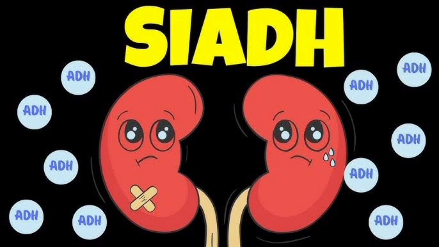What is the treatment of SIADH? First of all, correcting the hyponatremia too rapidly may result in central pontine myelinolysis (CPM) with permanent neurologic deficits. The goal is to correct the hyponatremia at a rate that does not cause neurologic complications as follows: raise serum sodium by 0.5 to 1 milliequivalent per hour and not more than 10 to 12 milliequivalents in the first 24 hours. Aim at a maximum serum sodium of 125 to 130 milliequivalents per liter.